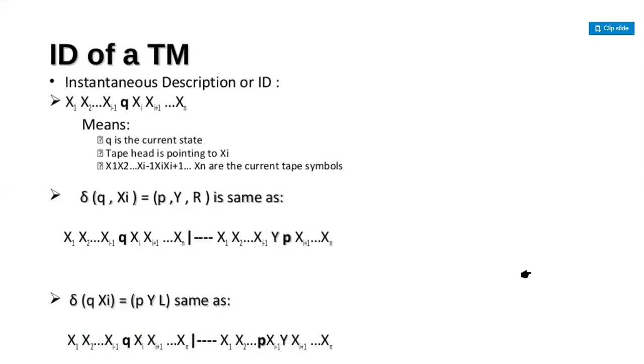All of you please make a note of these syntaxes. This is an instantaneous description of a Turing machine, and here I'm showing you how to move to right and how to move to left with the input tape symbols.